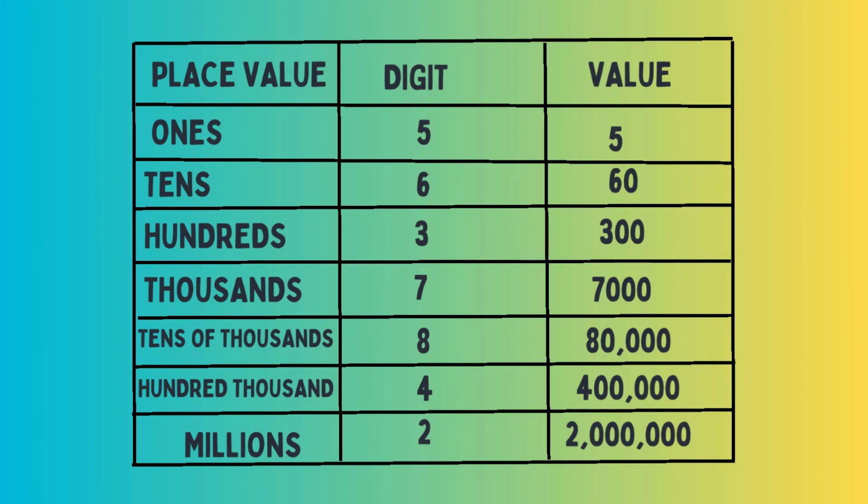The digit in the thousands place represents the number of thousands in the number, 7, which is multiplied by 1,000 to get 7,000. The digit in the tens of thousands place represents the number of tens of thousands in the number, 8, which is multiplied by 10,000 to get 80,000. The digit in the 100,000 place represents the number of 100,000s in the number, 4, which is multiplied by 100,000 to get 400,000. The digit in the million place represents the number of millions in the number, 2, which is multiplied by 1 million to get 2 million.